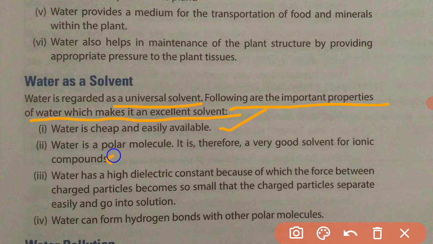Water is a polar molecule. It is therefore a very good solvent for ionic compounds. The molecules of water can dissolve ionic compounds very easily.